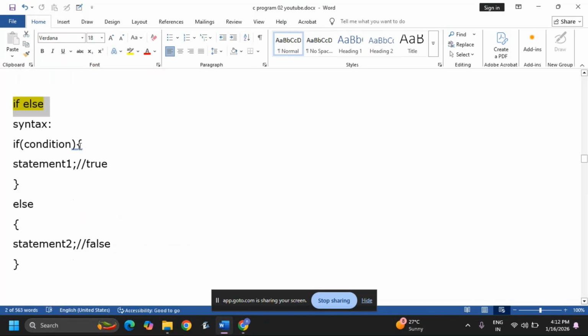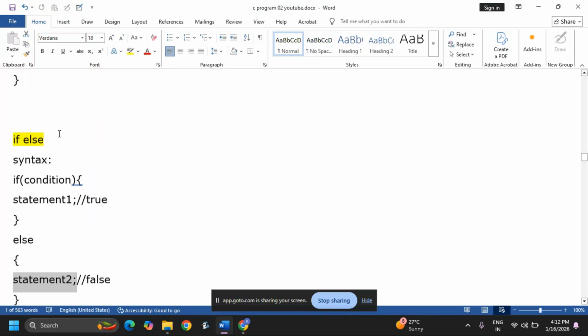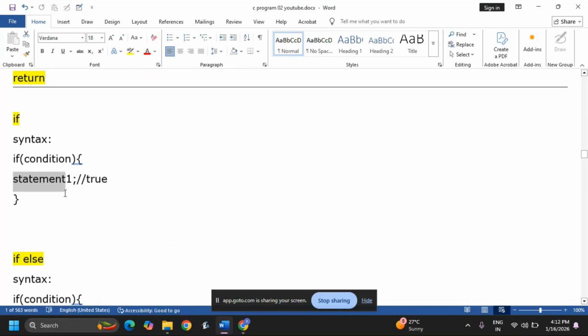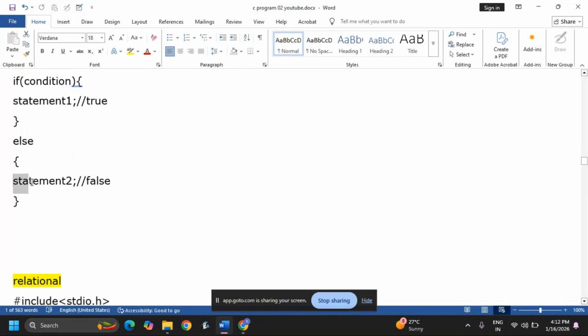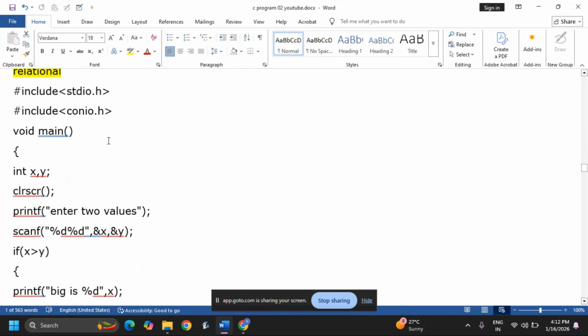The syntax is: if condition, if it is true, statement 1 executes; else, if the condition is false, statement 2 executes. The if form executes only when the condition is true, but with if else, either statement 1 or statement 2 executes. Now we'll see one example using if.